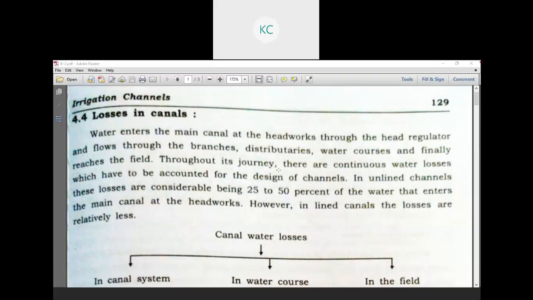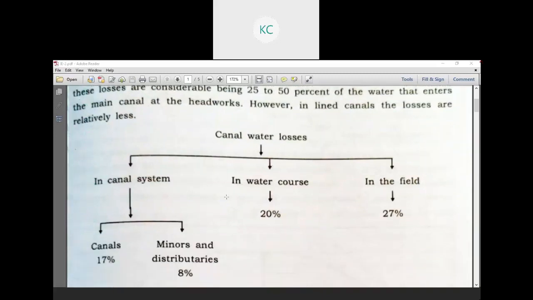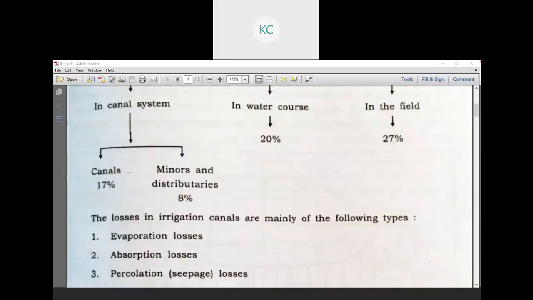Seepage, transpiration, evaporation. So throughout its journey there are continuous water losses which have to be accounted for in the design of canals. In unlined canals the losses are 25 to 50%, while in lined canals the losses are really less. Okay, so canal water losses in the canal system.